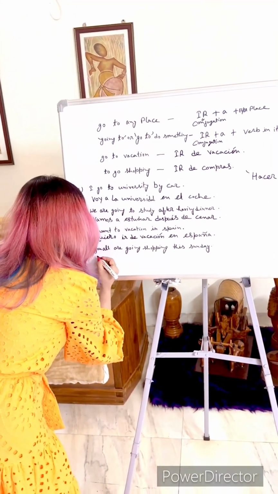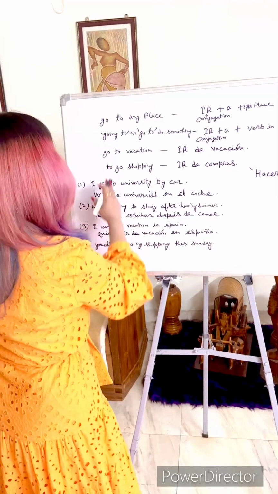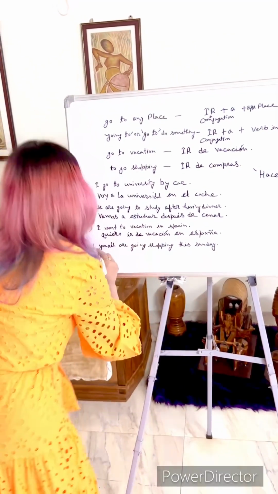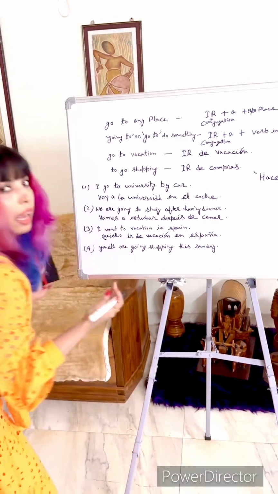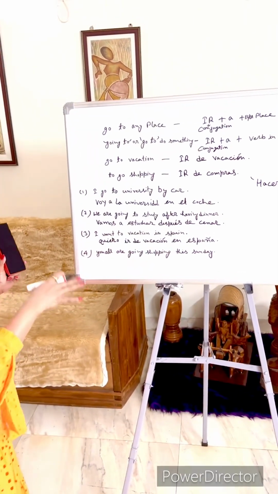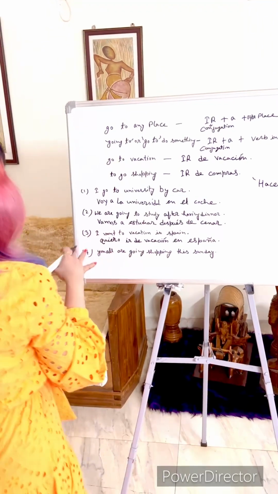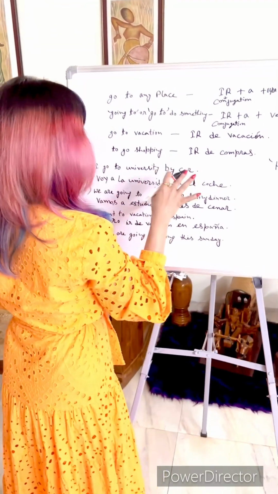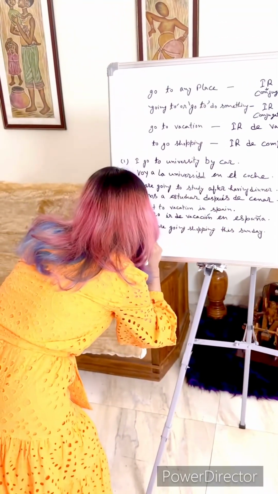And the next sentence is you all are going shopping this Sunday. So you all, vosotros, and I am not going to use the subject pronoun again. I'll use the vosotros form of ir, that is vais.